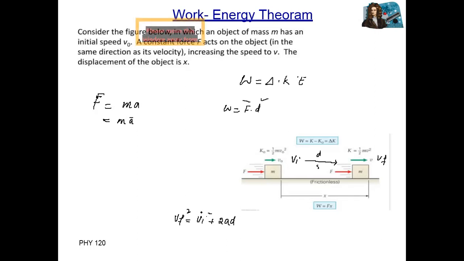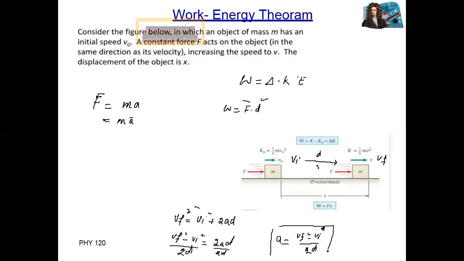So if you transfer Vi square to this side, we have Vf square minus Vi square is equal to 2AD, or if you divide both sides by 2D, A is equal to Vf square minus Vi square divided by 2D.